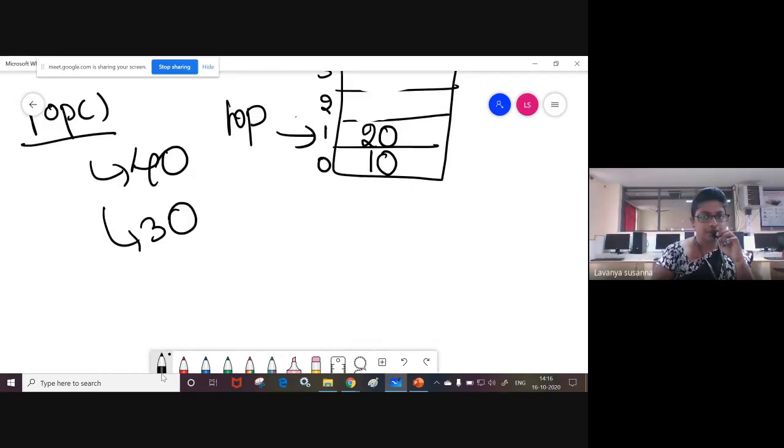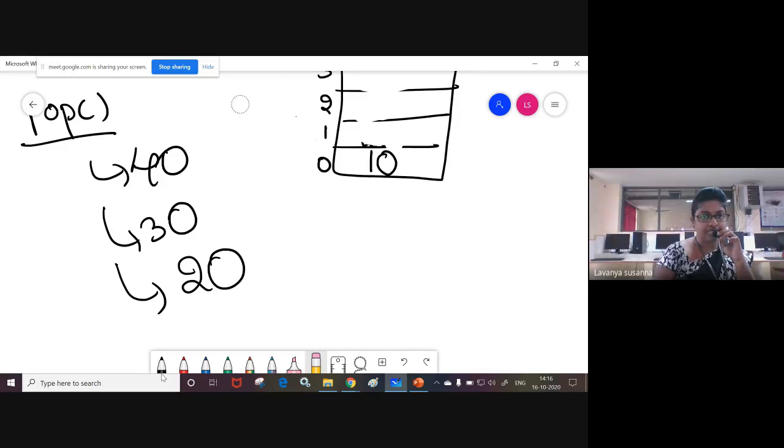Which element? See, top is pointing to the first index, that means the 20 element. Now using top only, delete the 20 element. After deleting the 20 element, what you need to do? Top must decrement. Decrement means 1 minus 1.